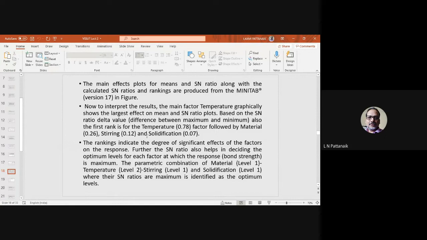At which the response, that is the bond strength, is maximum. The parametric combination. Now this is the final summary of this analysis. The parametric combination of material level 1, temperature level 2, stirring level 1, solidification level 1, where their SN ratios are maximum, is identified as the optimum level.